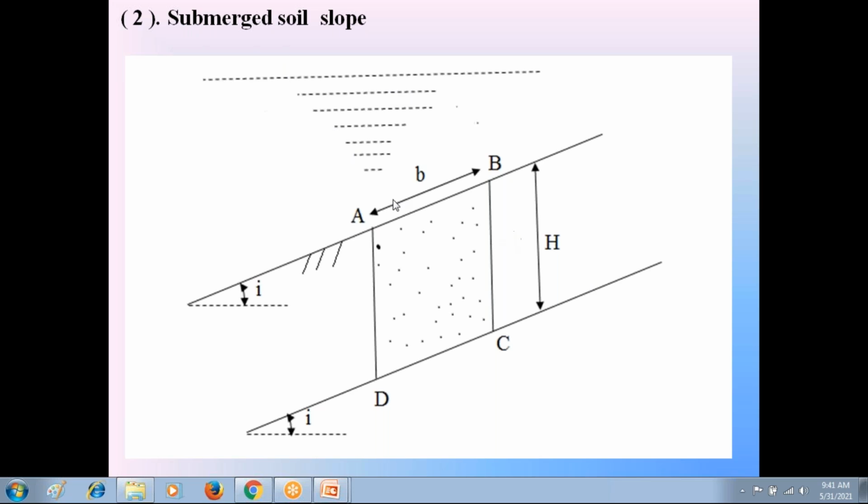Now again check this second case. Here this soil slope AB is the infinite cohesionless soil slope. In the second condition, the soil slope is entirely below the water level.